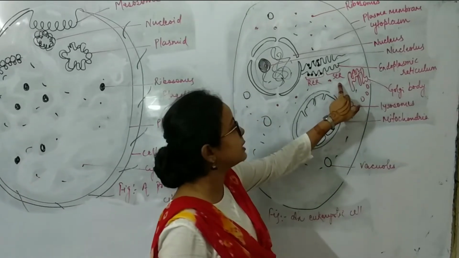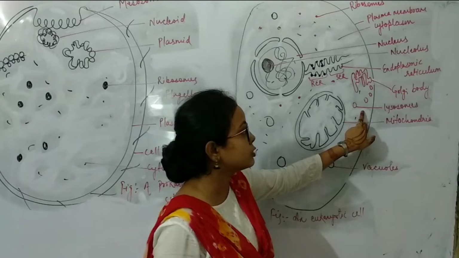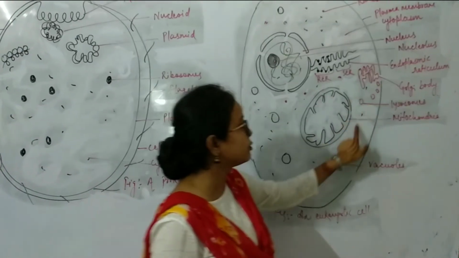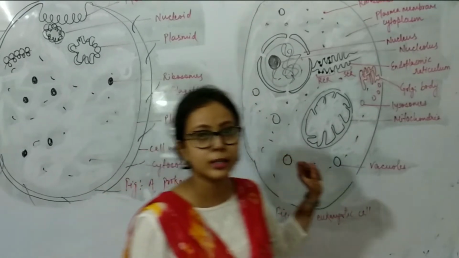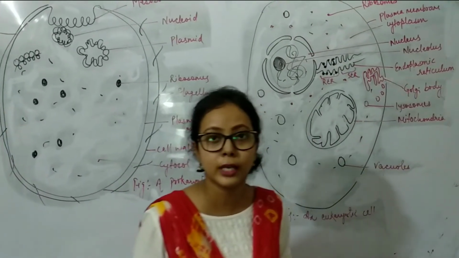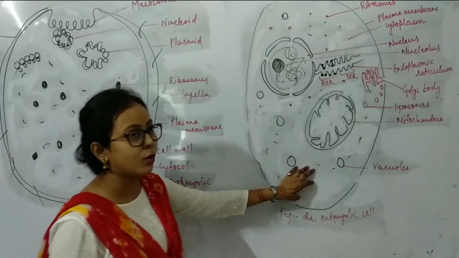After this, the Golgi body is present, and this is the lysosomes or small vacuoles. This is the mitochondria, which provides ATP or adenosine triphosphate, which gives energy to the cell. It is also known as the powerhouse of the cell. This is the vacuole, small vacuoles.